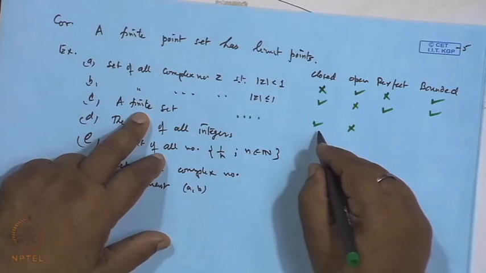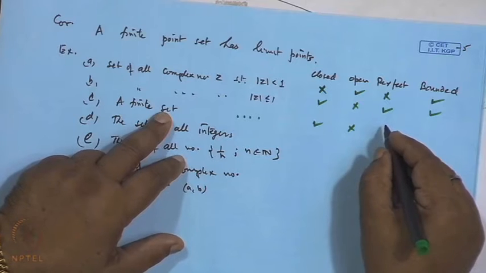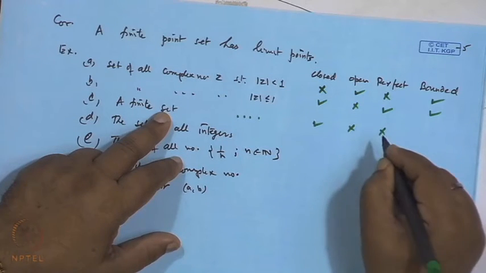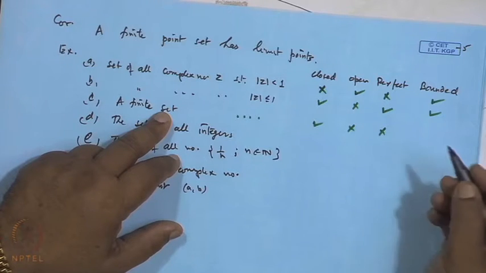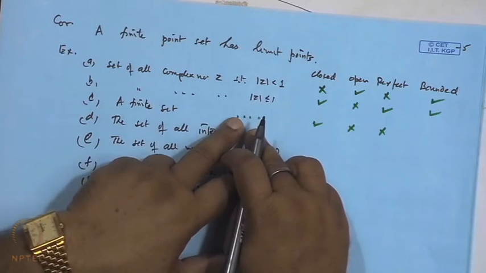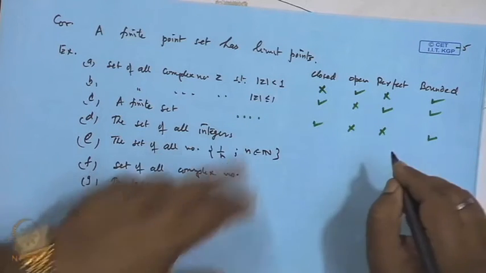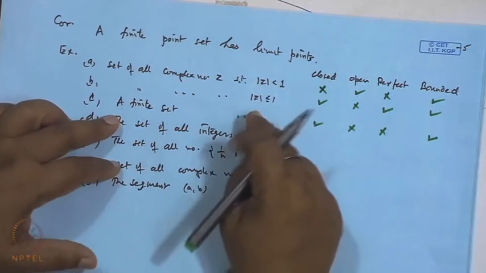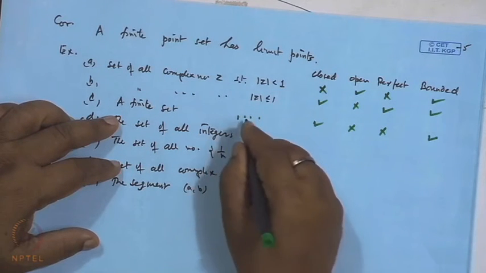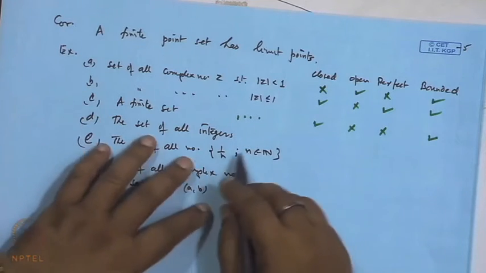Since it is closed but has no limit point, we can say this set is not perfect, because in a perfect set, every point must be a limit point. Of course, it is bounded, because there are only a finite number of points, so we can find their distances from a particular point and find an upper bound.